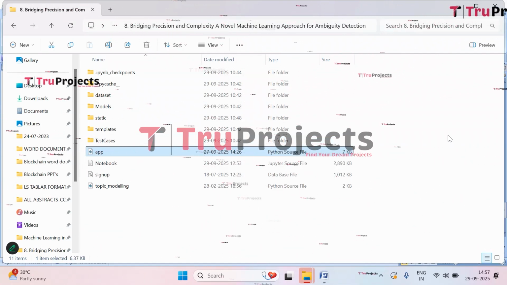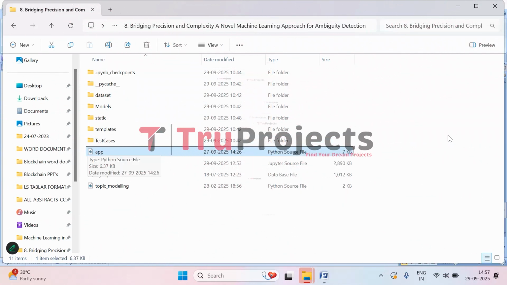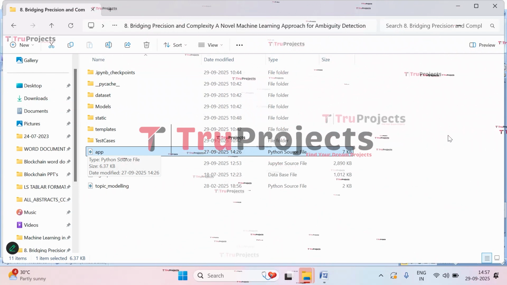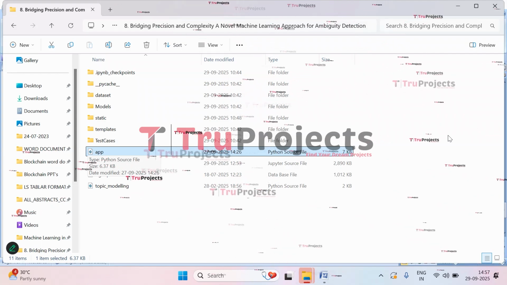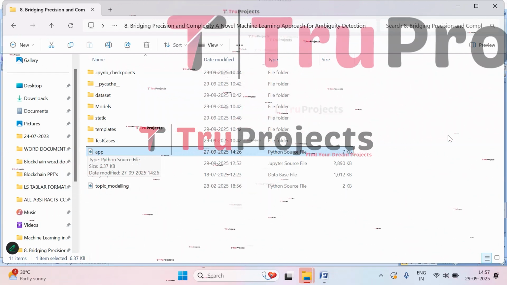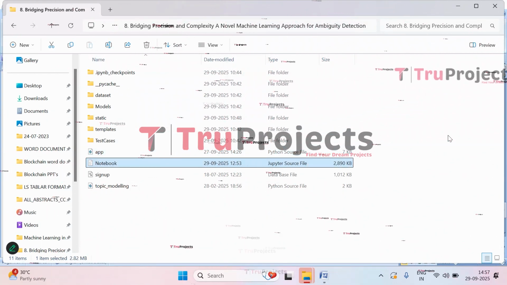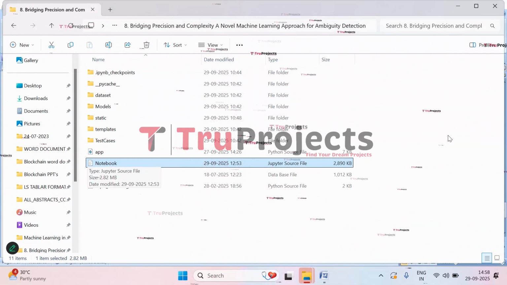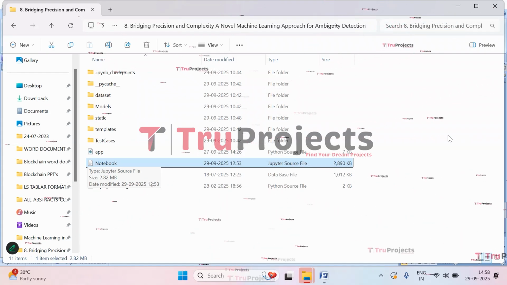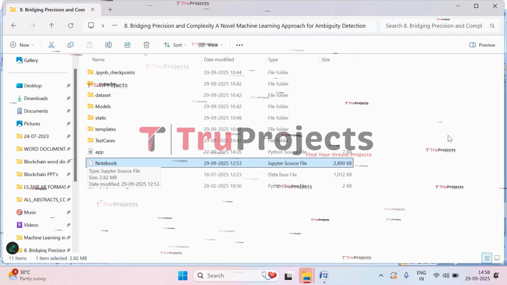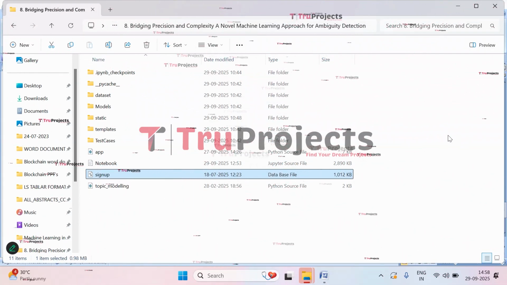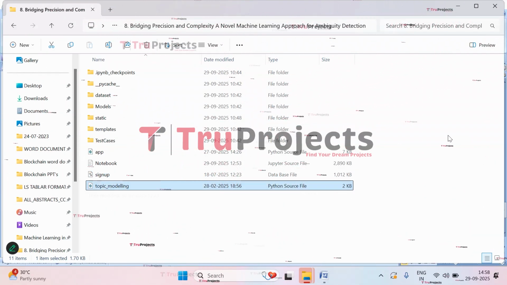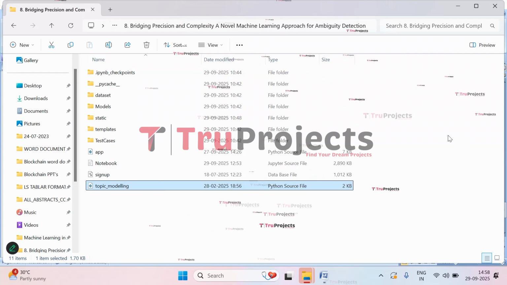And this is the app.py file. This .py file contains the information related to front-end logic. It includes code written in Python that handles server-side operations such as processing user requests, interacting with the database, and generating dynamic content to be rendered in HTML templates. Here we have notebook files. This is a Jupyter notebook file which contains a combination of code, graphs, and outputs all in one place. It allows users to write and execute code in individual cells, which makes it a popular choice for data science. And here we have signup.db file. This file is a database file which is used to store the user information. And here we have topic modeling file, which is a Python code file.